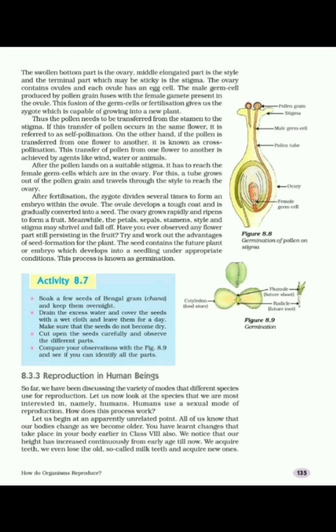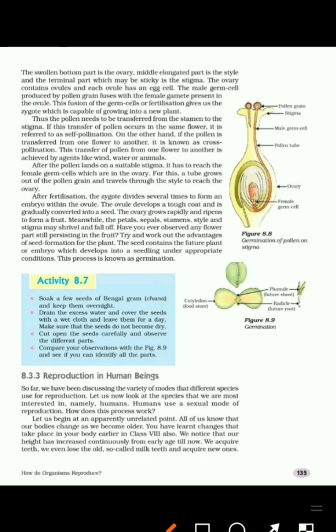So, for fertilization, the male gamete from pollen should meet the female gamete in the ovule, and for this a tube grows out of the pollen grain and travels through the style to reach the ovary. Once pollination takes place, the pollen grain is transferred from stamen to the stigma.